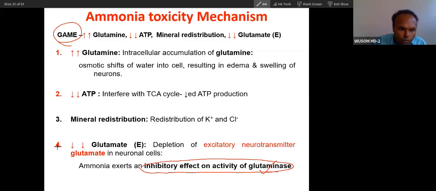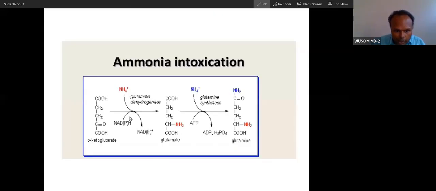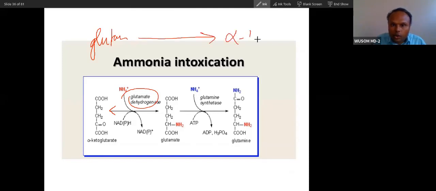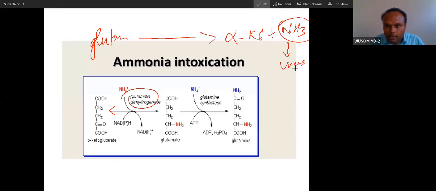So you can see this in the third and fourth pathogenesis slides. Here you can see alpha ketoglutarate will convert into glutamate, and this is actually a reversible reaction. As I told you, initially we did this. This is the same enzyme we did, with glutamate producing alpha ketoglutarate in the liver, and ammonia. Do you remember this? This ammonia, the urea cycle, oxidative deamination.